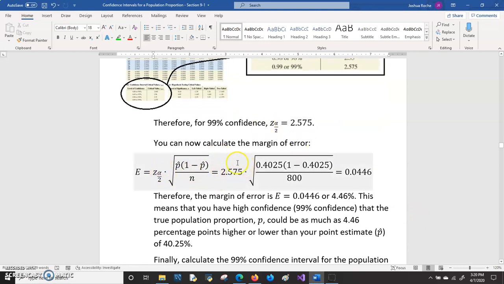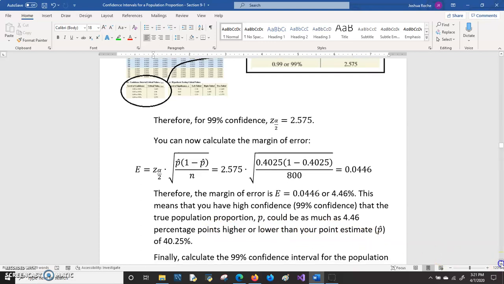We'll plug them all in. Plug in the z, the p hat, the n, and it comes out to 0.0446. So the margin of error is 0.0446, or as a percentage, that would be 4.46%. And again, keep in mind that this means that we're going to have high confidence, 99% confidence, that the true population proportion could be as much as 4.46 percentage points higher or lower than the point estimate of 40.25%.